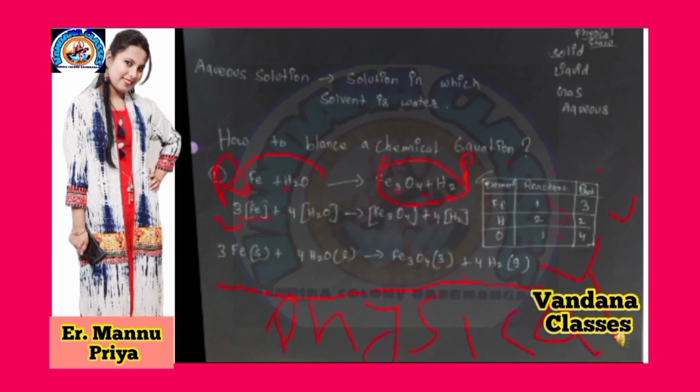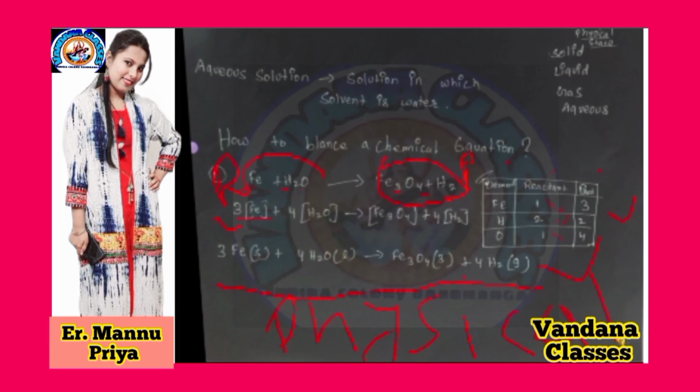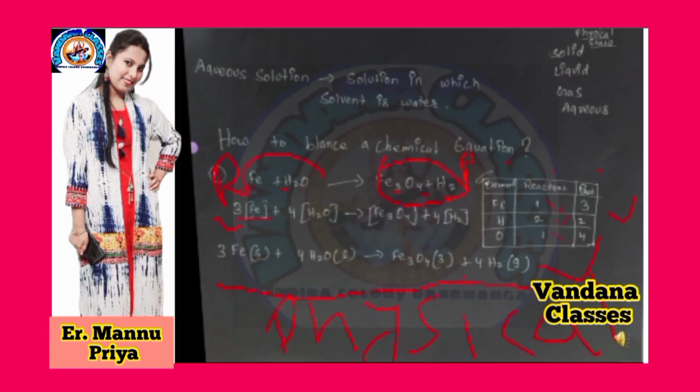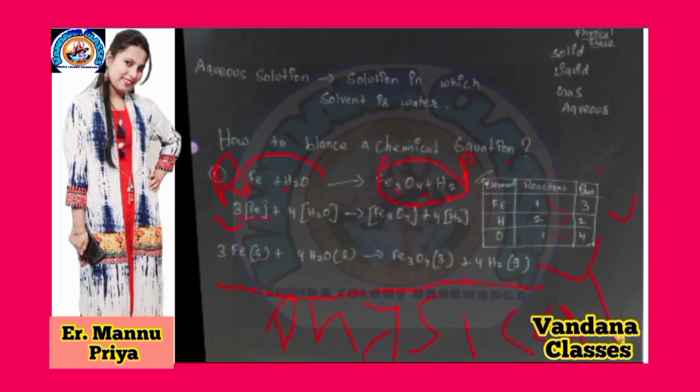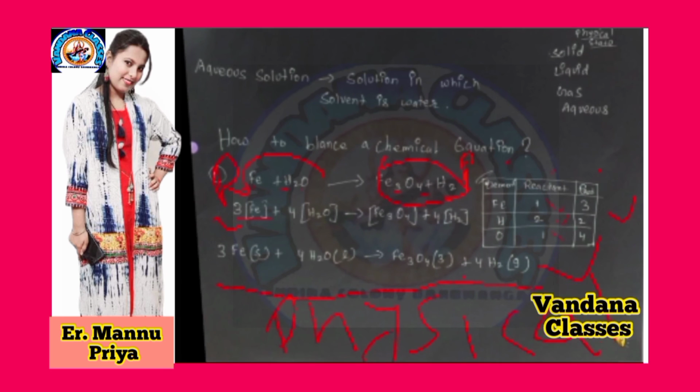Then, whenever any person teaches you anything, you ask the question why. This question arises in your mind because I am saying that you should ask your teachers why. So I give the question: why do we need to balance a chemical reaction?